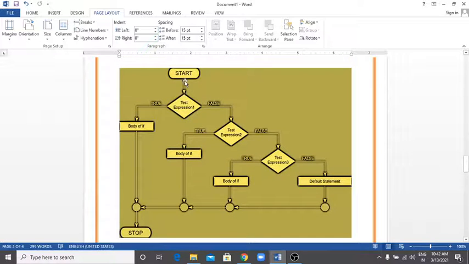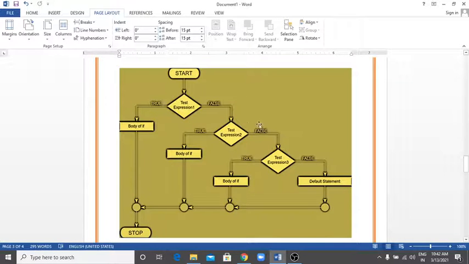The flowchart will be like this. Here is the start, now here test expression 1. If this expression is true, then the body of the if statement will be executed. If test expression 1 is false, then it will go to test expression 2 for checking. If the result of this condition is true, then the body of the statement will be executed and it will go to the end of this block.